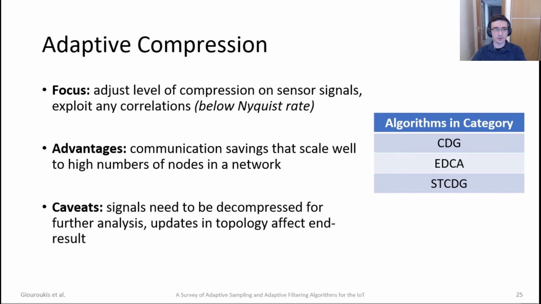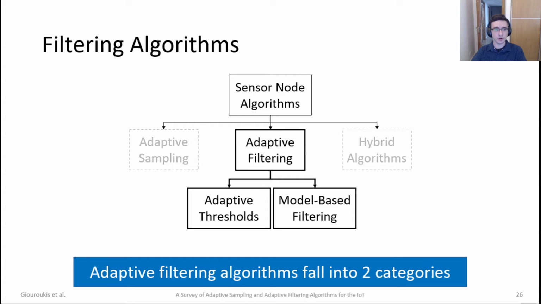The caveat is that these signals need to be compressed and further decompressed, so a decompression scheme needs to be known a priori, and any updates in the topology affect the end result. The algorithms in the category are shown in the left-hand table. Now we will move on to the filtering algorithms and specifically to the 2 subcategories. First, we will start with the adaptive thresholds.